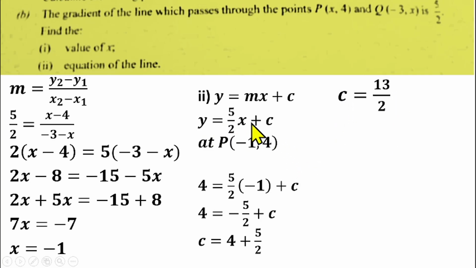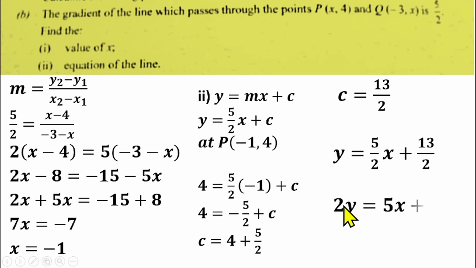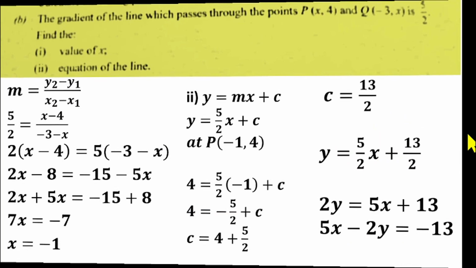If I return that into this equation here, I'll be having y = 5/2 x + 13/2. So that's the equation we have to look for, but you can as well clear the denominator by multiplying through by 2. So that gives us 2y = 5x + 13. You can take 5x or bring 2y to this side. So if you rearrange it, you have 5x - 2y = -13, which is the equation of the straight line we have to look for. So that's all for question number 6.